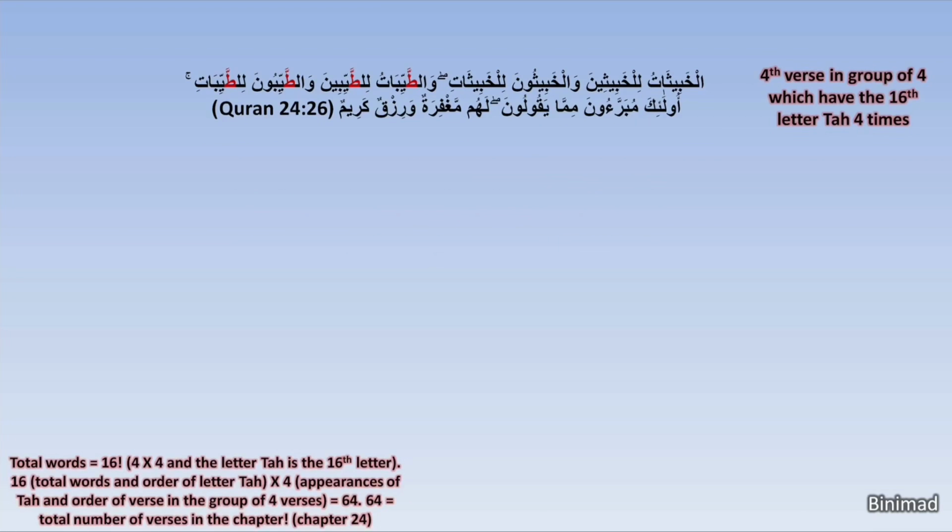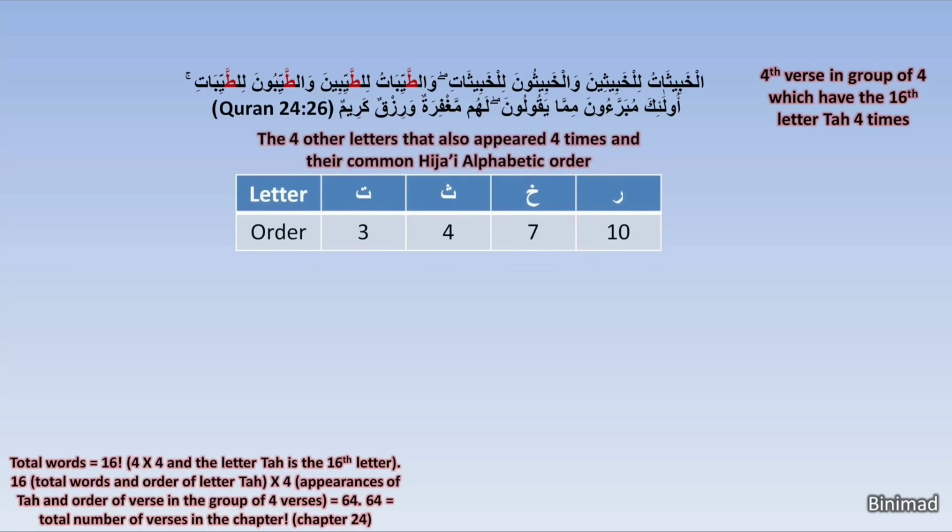Looking even closer at this verse, we notice that interestingly, the letter Ta appeared in 4 consecutive words that came after 4 words. Then we also notice that other than the letter Ta, there are only 4 other letters that also appeared in the verse, a total of 4 times each. Since they seem to be clearly highlighted because the repetitions match those of Ta and are 4 times, we look at their order numbers in the common Hijai alphabetic order. Their order sum total turns out to be 24.